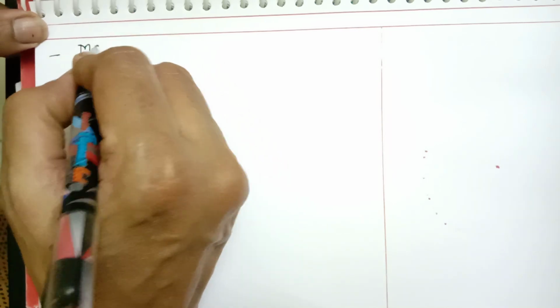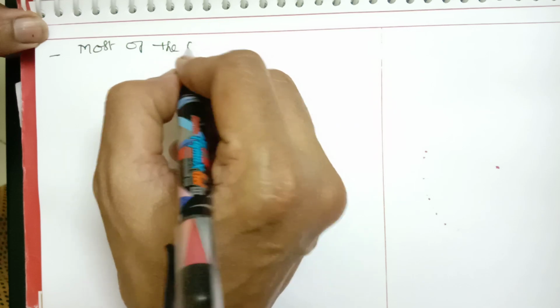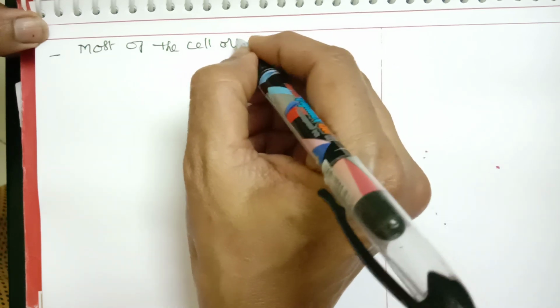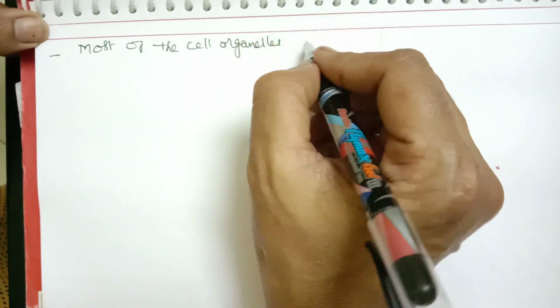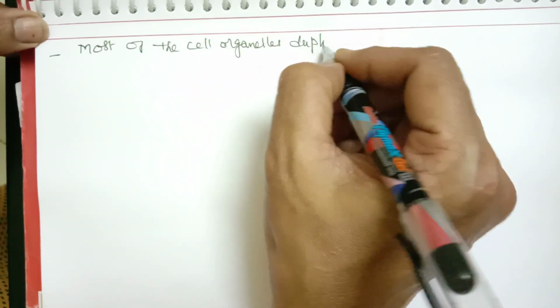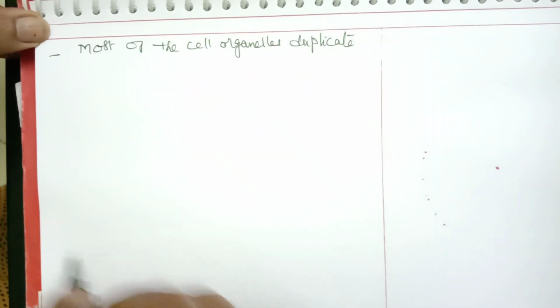Another feature of the G1 phase is that most of the cell organelles also duplicate. Most of the cell organelles duplicate in the G1 phase.